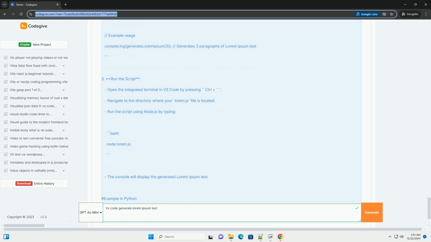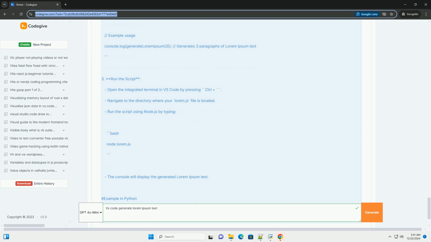Step 1, create a JavaScript file. 1. Create a new file named loremipsum.js. Step 2, write the script. Add the following code to generate Lorem Ipsum text. JavaScript. Function generateLoremIpsum, numParagraphs.